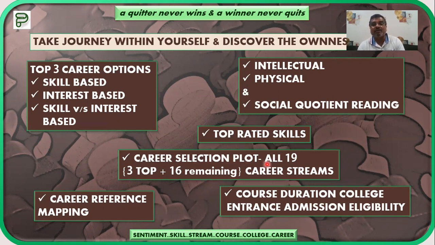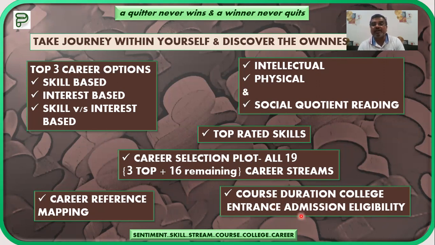Then career selection plot: the 3 top careers have been given here along with the other 16, because I told you already that there are a total of 19 streams. So your stand for the remaining 16 will also be given to you. A complete 70-page report will be generated, which contains all the graphical and written explanation along with the justifications for all the readings and evaluations. So the 3 top along with the 16 remaining will be given to you, and you can come to know your stand for all the 19 career streams in our country.